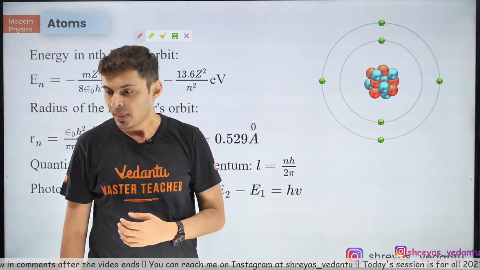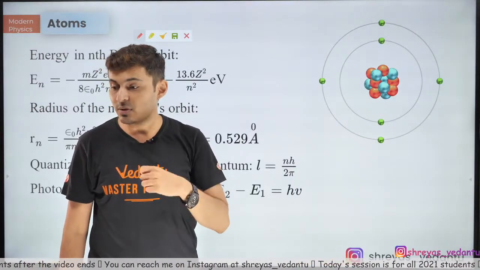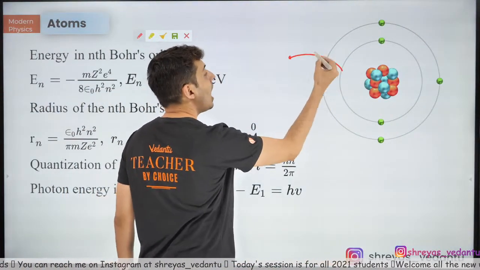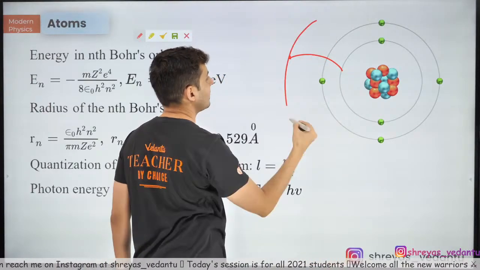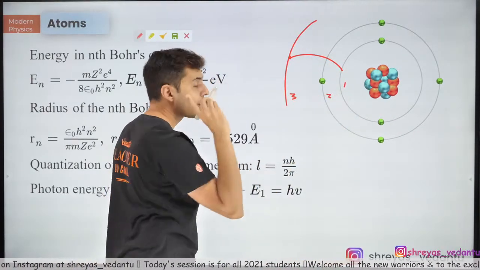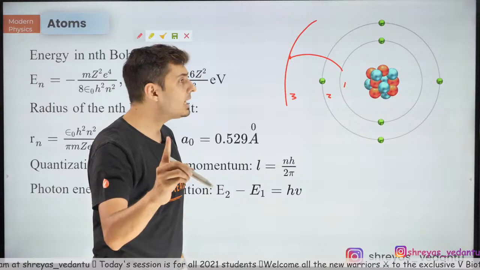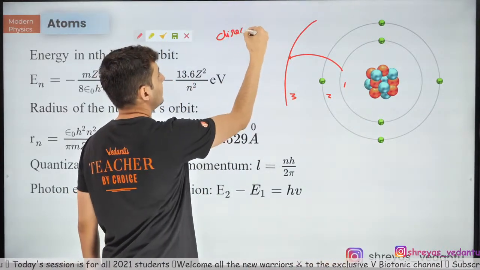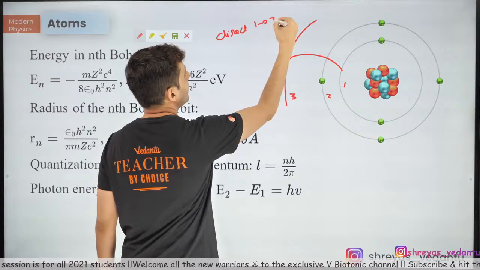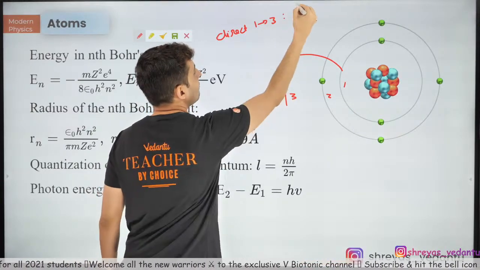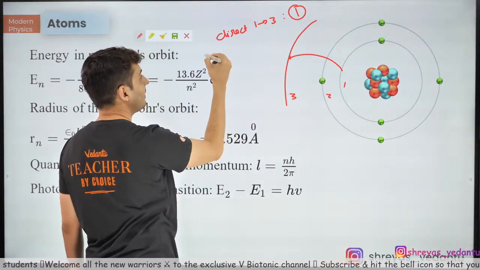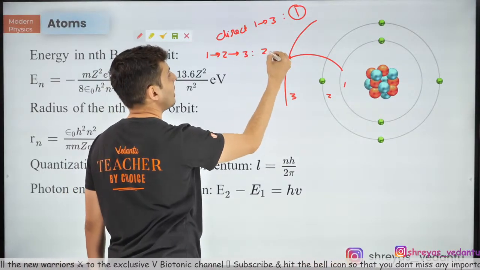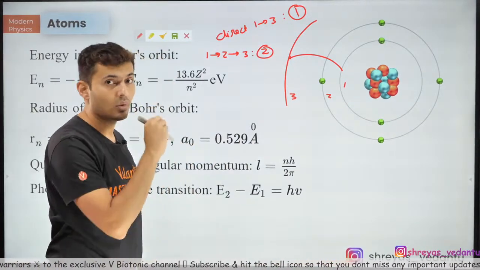Now, somebody is also asking, in case it jumps from 1 to 3, how many photons will it absorb? Well, if it was a direct jump from 1 to 3, then it would have absorbed only 1 photon. But if it jumps from 1 to 2 and then from 2 to 3, then it would have absorbed 2 photons. That's how it is.